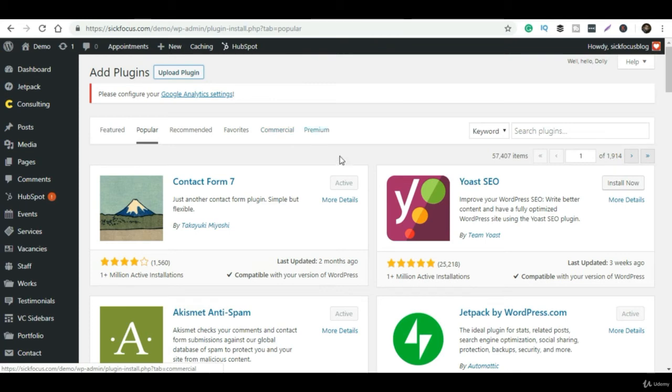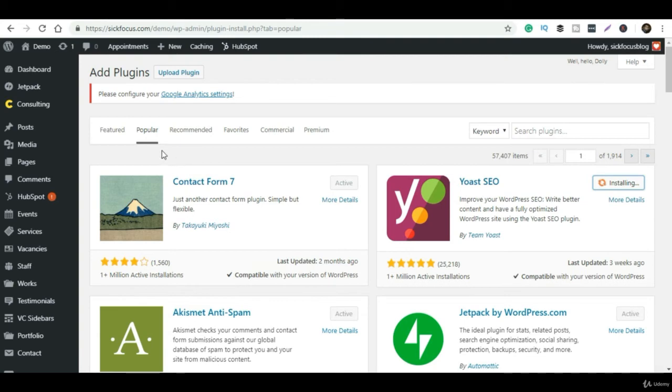If I go to Plugins, these are all the plugins I have installed in my WordPress website. In this template, you will get some plugins pre-installed, which is extremely cool. If you want, you can use them. If you don't want, you can delete or deactivate them at any point of time. There is nothing to worry about.